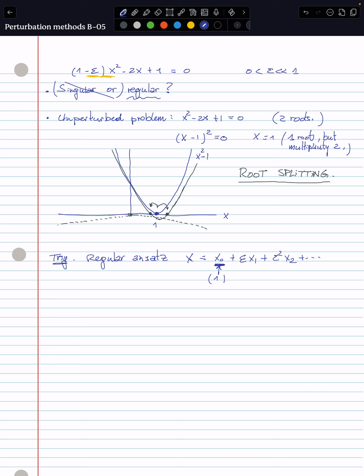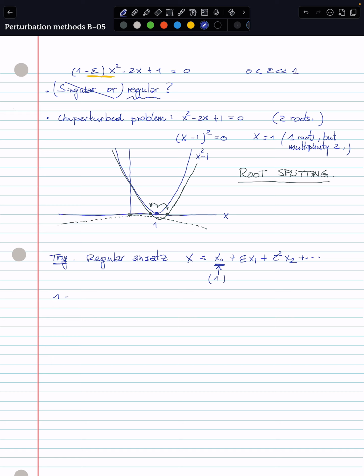Because when epsilon is equal to 0, all of this needs to drop, so x is equal to x0. And we saw before that the unperturbed solution should be 1. So you can use x equal to 1, or keep x0, and it should come clear shortly that x0 is equal to 1. All right, so let's just substitute this ansatz into the governing equation.